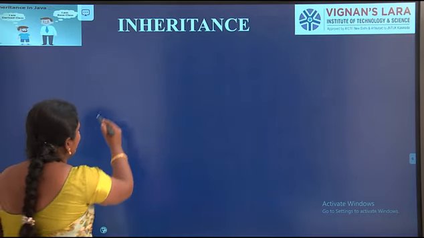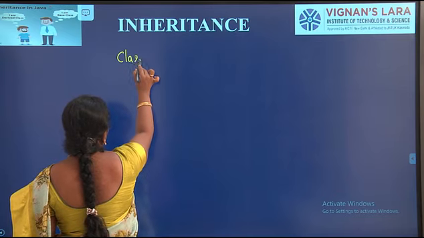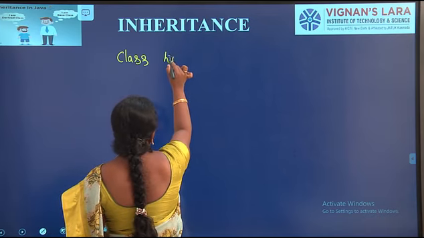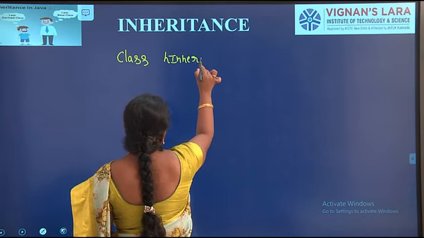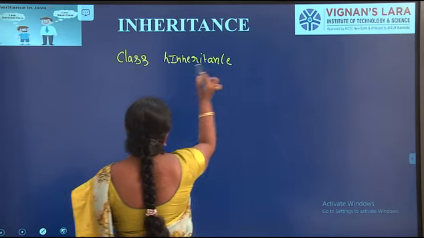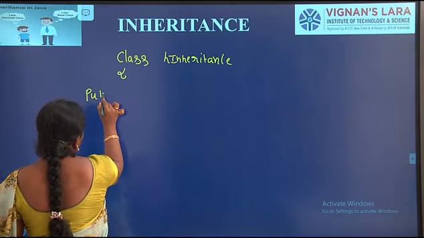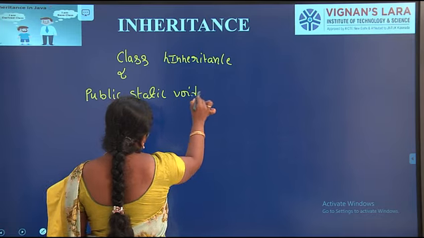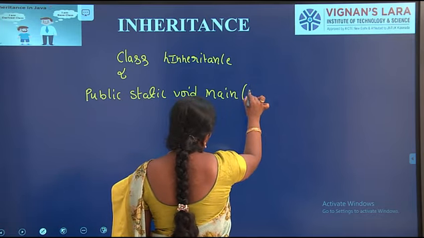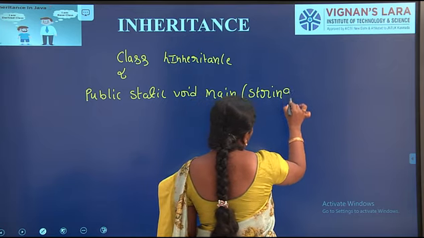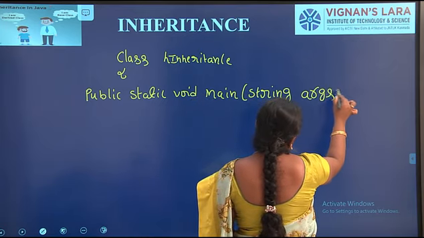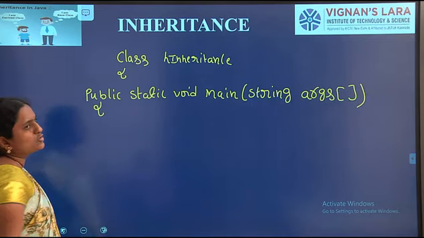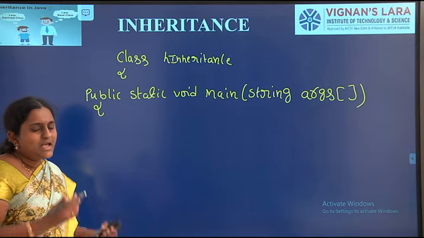Next I am writing the main method. Next I am defining another class for hierarchical inheritance. Simply, the class name is H inheritance. In this class I am creating the main method. Here, public static void main(String args[]). In this class, I am creating objects of both the subclasses, heavy motor and light motor.